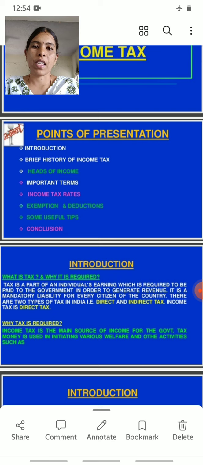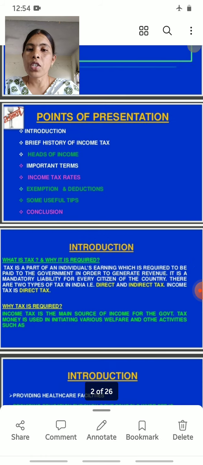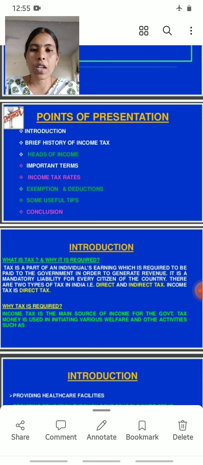What is income tax? First, the points of our presentation: introduction of income tax and a brief history of income tax, heads of income, important terms, income tax rates, exemptions and deductions, and then some useful tips regarding income tax, and conclusion.